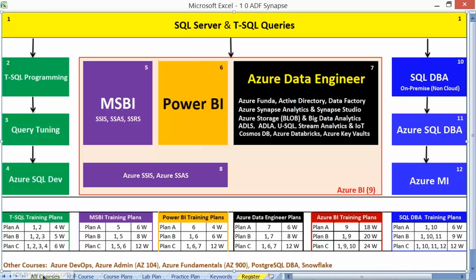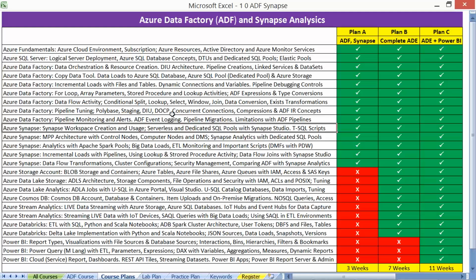So here is the list of courses. We are into box number 7, that is Data Factory and Synapse Analytics. And what are we going to learn here on my screen? If you are already aware of SQL Server concepts and looking forward to Data Factory and Synapse, then here it is for you.